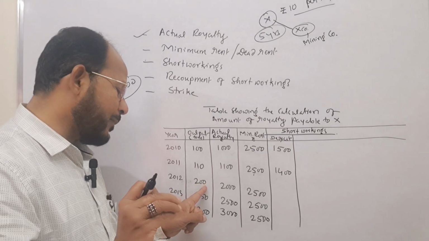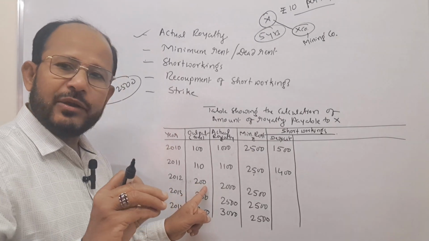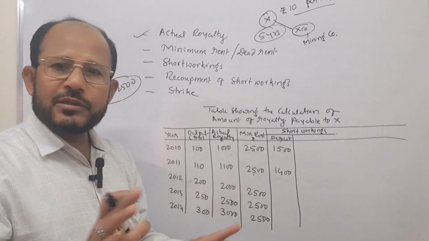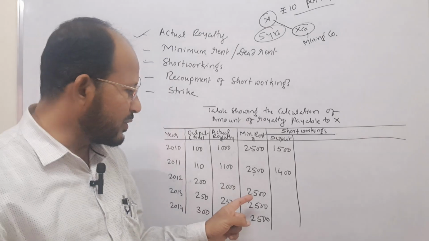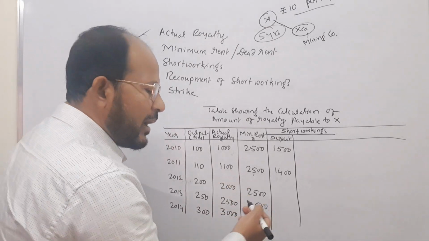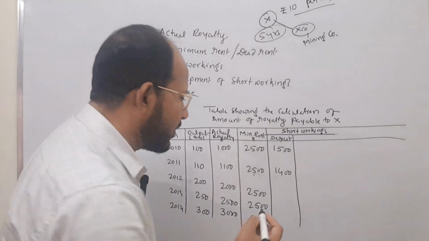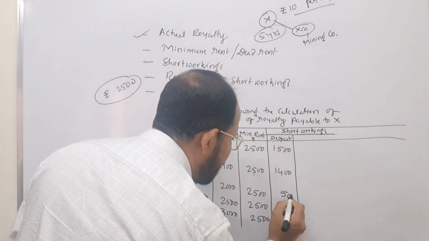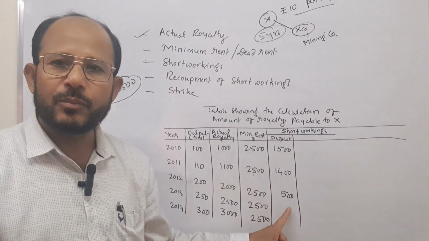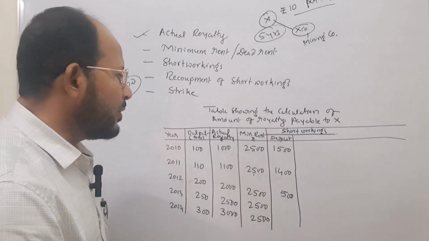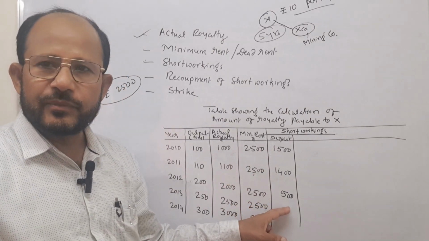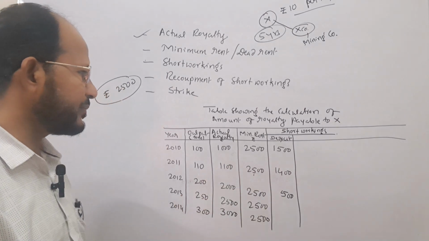The company is supposed to pay rupees how much? 200 into rupees 10 per ton, 2000. But here the owner is not going to accept that amount. He is going to get how much? 2500 from the company. That is why here again the company will pay rupees 500 from its pocket. It means the company is paying rupees 500 extra. Here also deficit is there. Rupees how much? Rupees 500. Now this amount is called as deficit.